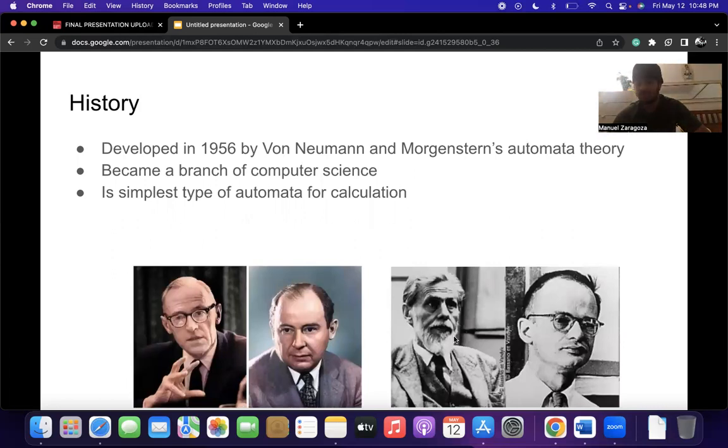Their paper entitled A Logical Calculus Immanent in Nervous Activity made significant contributions to the study of neural network theory, theory of automata, the theory of computation, and cybernetics. Later, two computer scientists, G.H. Mealy and E.F. Moore, generalized the theory to much more powerful machines in separate papers published in 1955 to 1956.